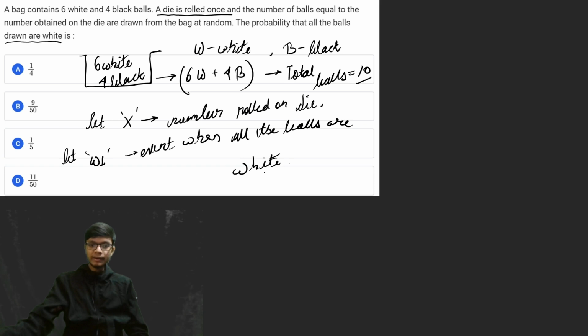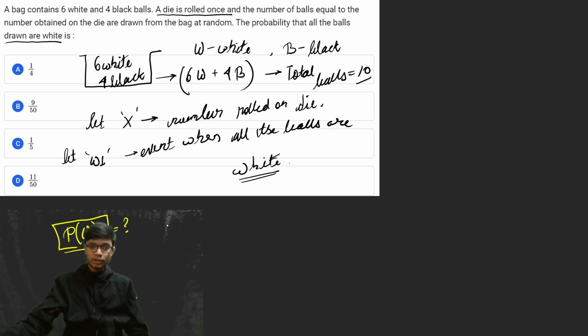So it is the event when all the drawn balls are white balls. We have to calculate the probability of getting white balls. So that is the main thing that we need to find out in this problem.